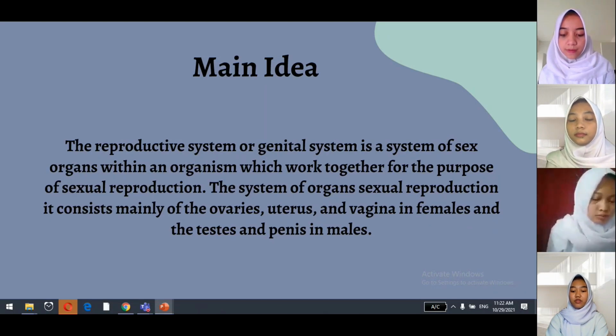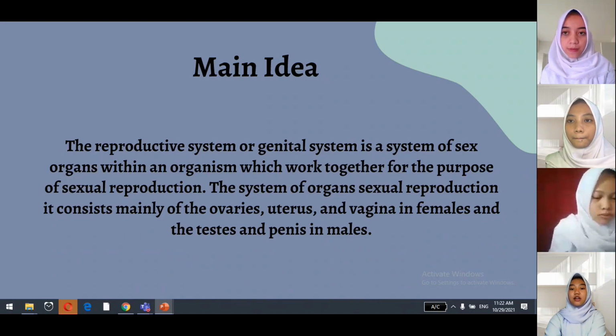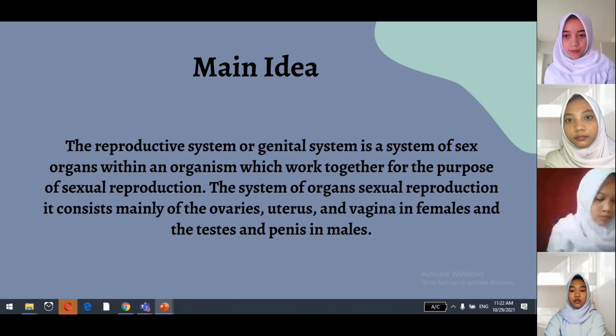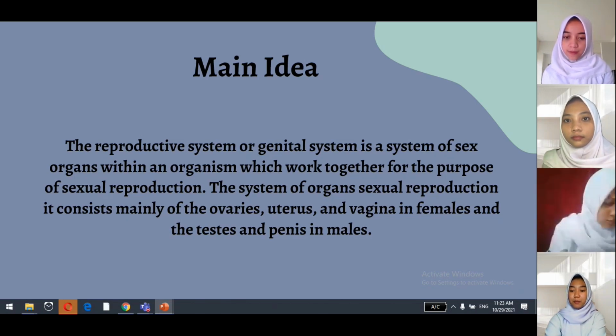The main idea of the first paragraph is the reproductive system or genital system is a system of sex organs within an organism which work together for the purpose of sexual reproduction. The system of sexual reproduction organs consists mainly of the ovaries, uterus, and vagina in females, and the testes and penis in males.